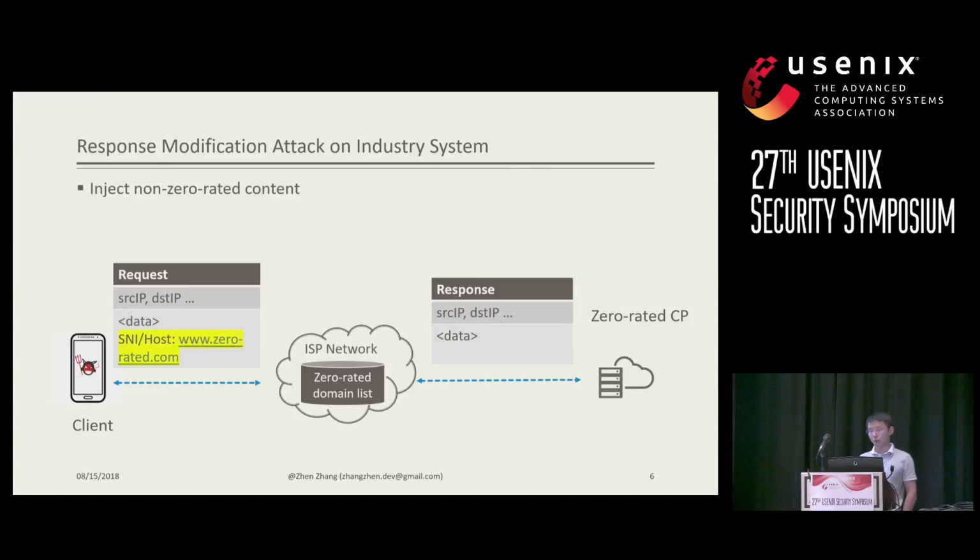So the next type of attack is called the response modification attack. In this attack, the main idea is to inject non-zero-rated content into the response packet. The process goes as follows. The malicious client will first build a connection with a truly zero-rated content provider, but later it will launch a man-in-the-middle attack between the ISP network and the content provider, and inject those non-zero-rated contents, which can be received by the client side. That's why we call it the response modification attack.